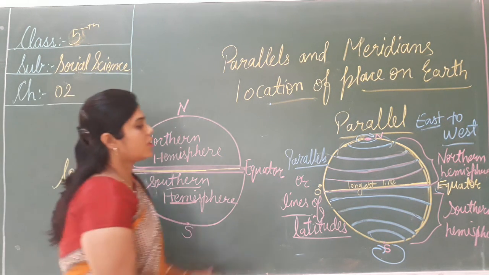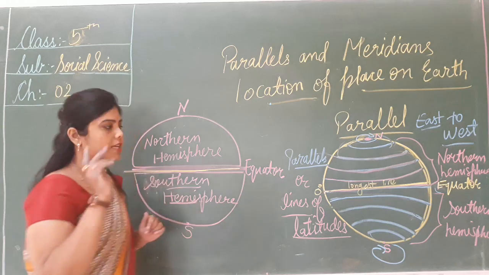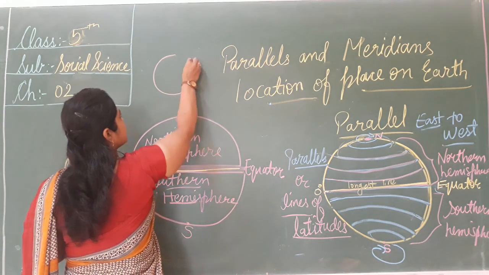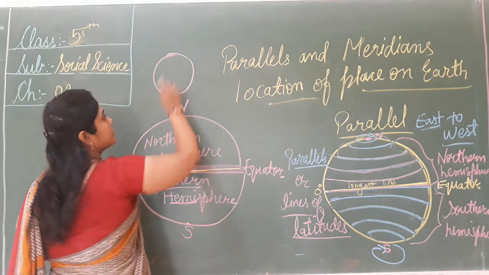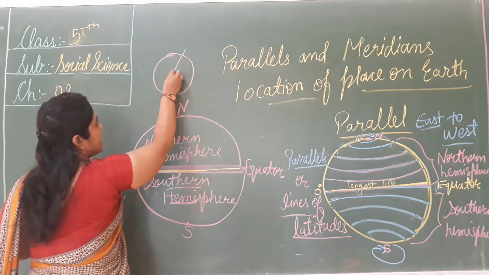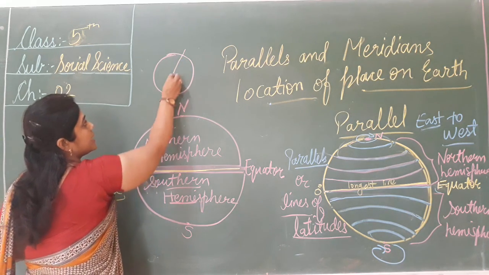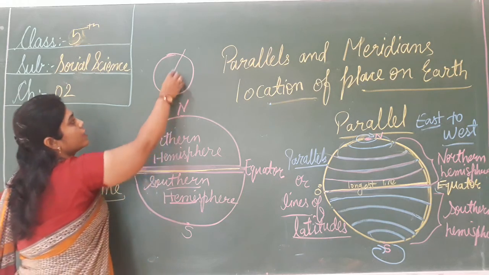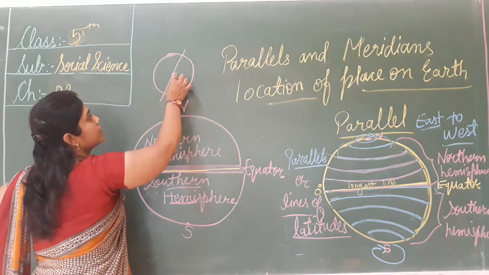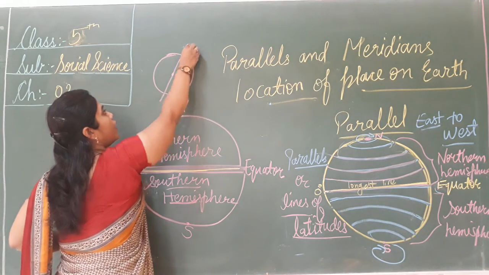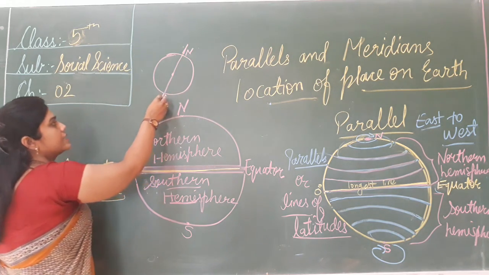Now, what did we learn? We have learned about three circles. This is the earth, and our earth rotates on its axis, the imaginary line that crosses the center of the earth. This end is called the north pole and this is called the south pole.